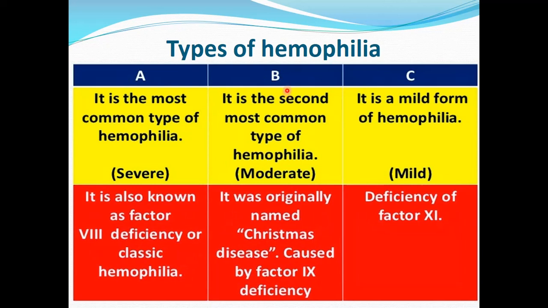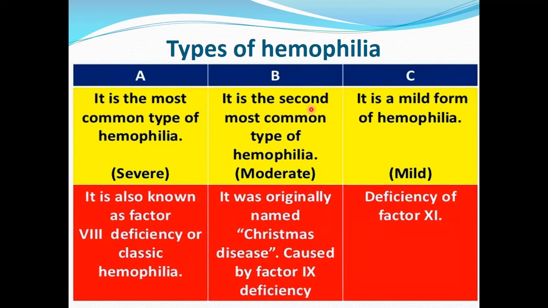Then the second type is hemophilia B. In about 85% of patients there is deficiency of factor 8, which is hemophilia A. But in about 15% of patients, there is deficiency of clotting factor 9, also known as Christmas factor, and this is known as hemophilia B.